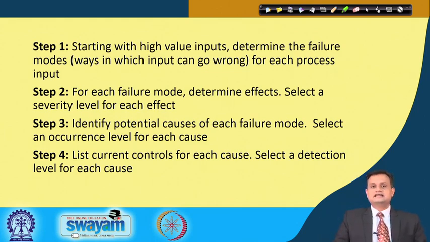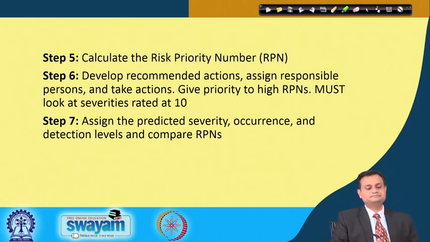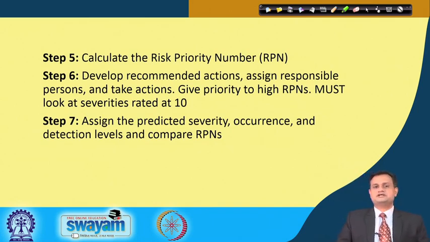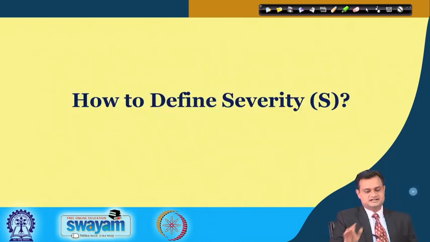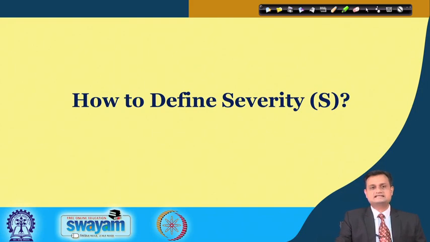Step 4: list current tools and controls for each cause, select the detection possibility or detectability, calculate RPN, develop recommendations, propose your risk mitigation and management plan, and assign the predicted severity, occurrence and detection level and compare RPNs. So, how to define severity? I will just give you a standardized table, but from text to text there could be some variation, though it hardly matters.